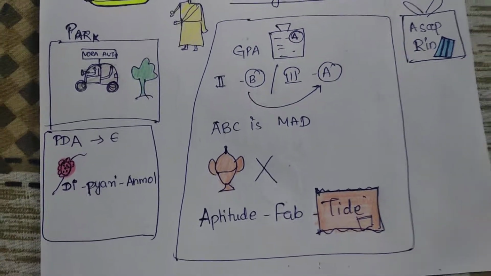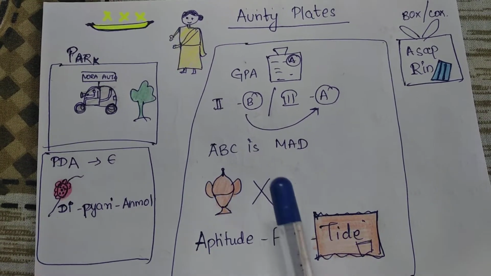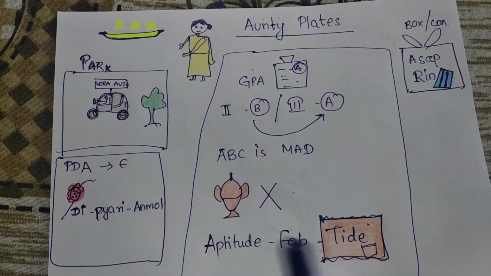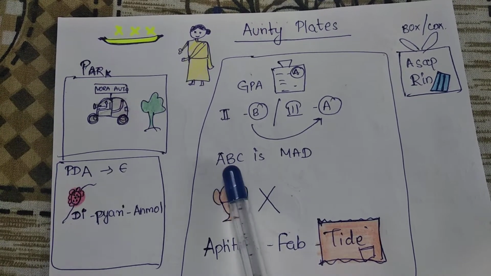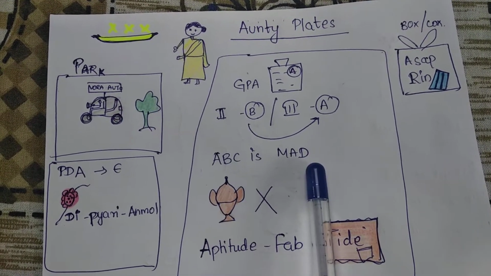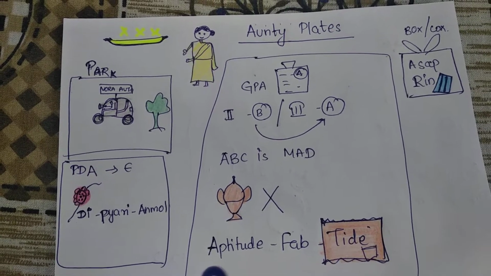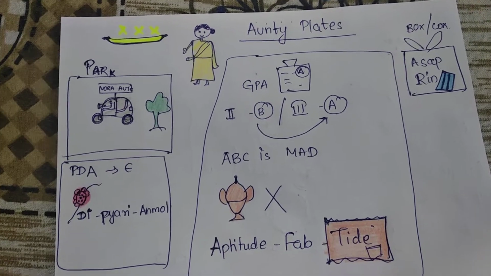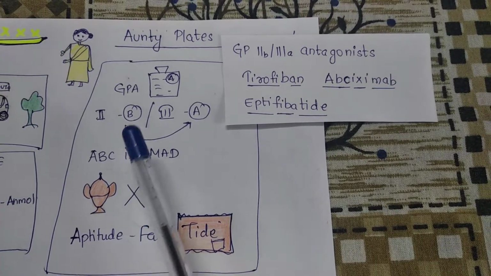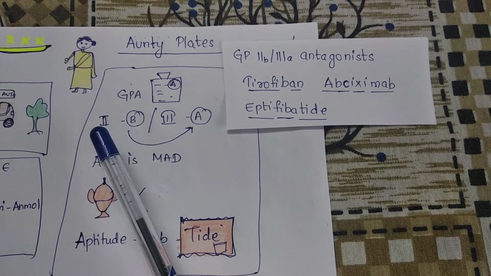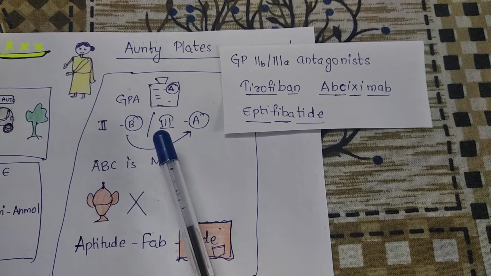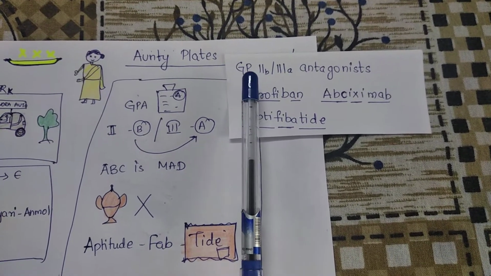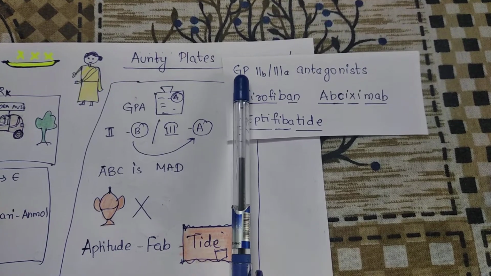And how she does it is, she will ban the trophy. So she pronounced trophy as Tirophy ban. What she says is ABC is mad, and she will increase the aptitude, or she will make the aptitude fab by washing it with Tide. So the GPA is going to tell us about GP, and B grade in 2nd class and A grade in 3rd class is going to tell us about the subclass of drug, that is the GP. Instead of GPA we are going to write GP.